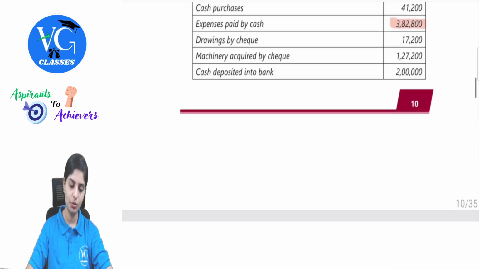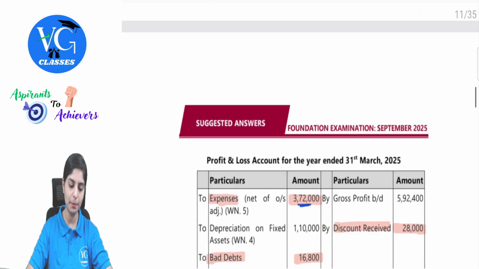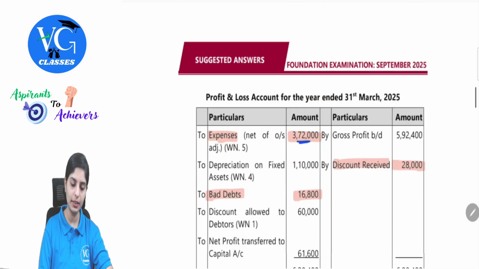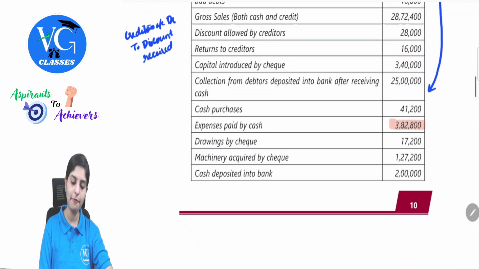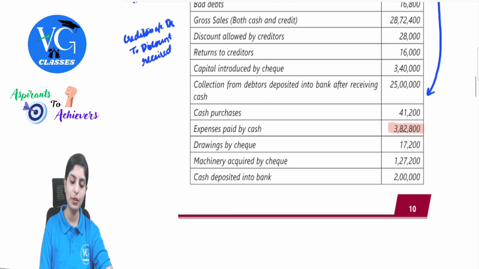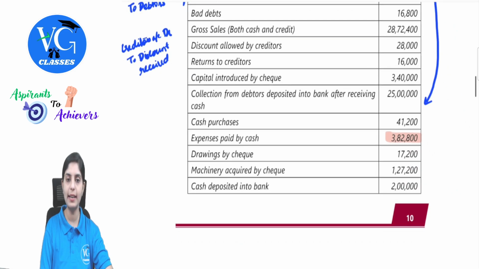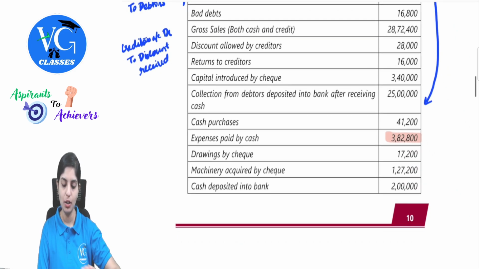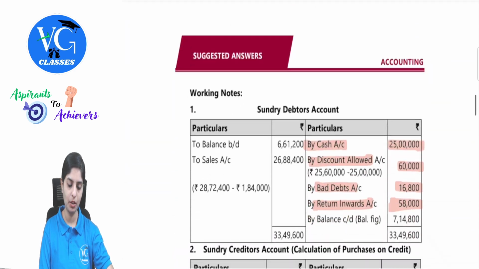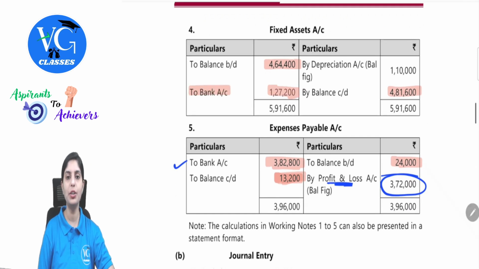Next. So then we have drawings by check, 17,200. This will again be appearing in the balance sheet. See, less drawings, 17,200. Then we have machinery acquired by check, 1,27,200. There was one fixed assets ledger opened. When the machinery is acquired, what will be the journal entry? Fixed assets account debit to bank. So 1,27,200. I will enter this, fixed assets to bank, 1,27,200.